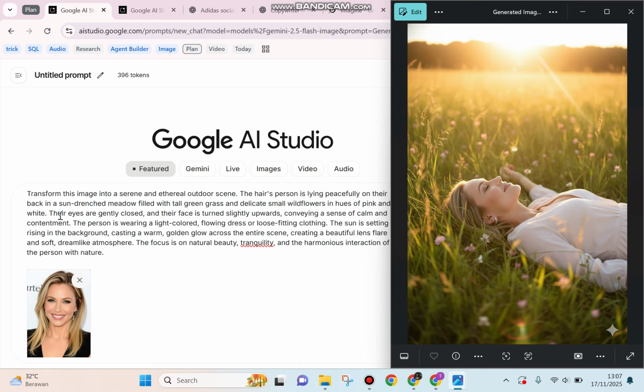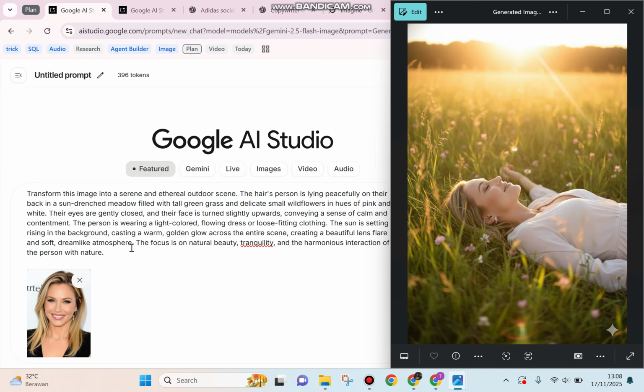Transform this image into a serene and ethereal outdoor scene, where the person is lying peacefully on their back in a sun-drenched meadow filled with tall green grass and delicate small wildflowers in hues of pink and white. Their eyes are gently closed and their face is turned slightly upwards, conveying a sense of calm and contentment.